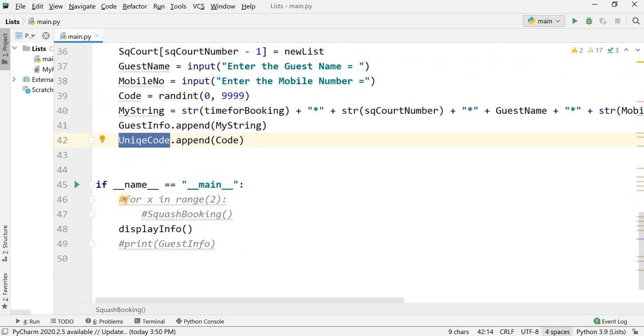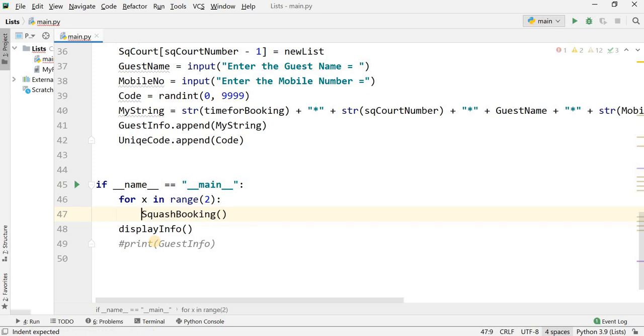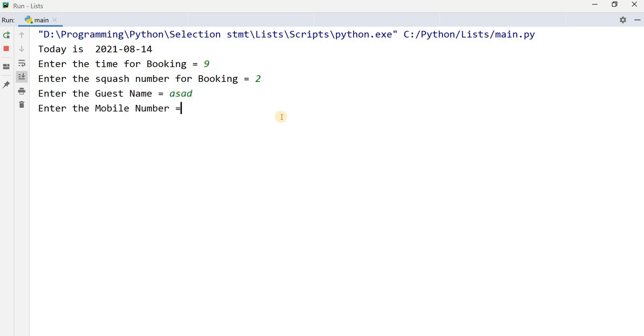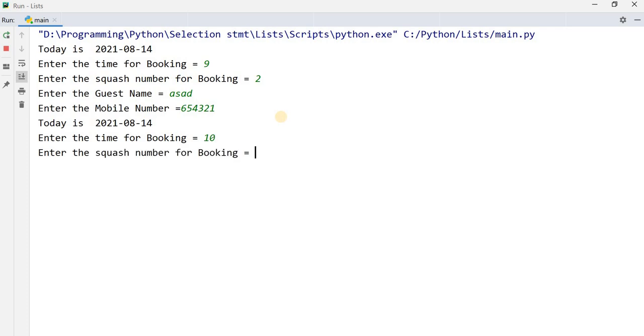In this way I want to book two squash courts. How will it work? I want to show you. Today's date, it will display this date. Enter the time for booking. Suppose the time for booking is 9 o'clock. Enter the squash number for booking. Squash number is 2. Enter the guest name. Guest name is Asad. Mobile number 654321. And now enter the time for the second booking. Now the time is 10 o'clock. Squash court number is 3. Name is Ali. Phone number is 258963.